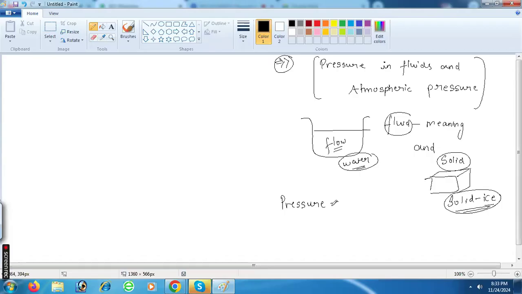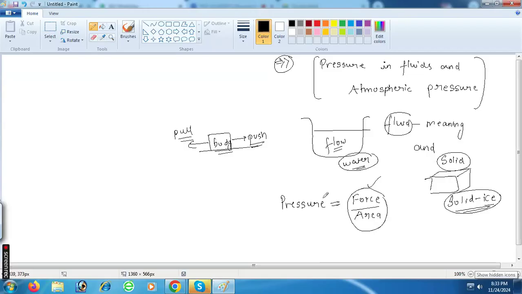Pressure basically means force per unit area. Do you know what is the meaning of force? What is the meaning of force? Force basically means a push or pull on a body. Can you understand this? Yes, sir. Push or pull on a body. So basically, pressure means force per unit area.